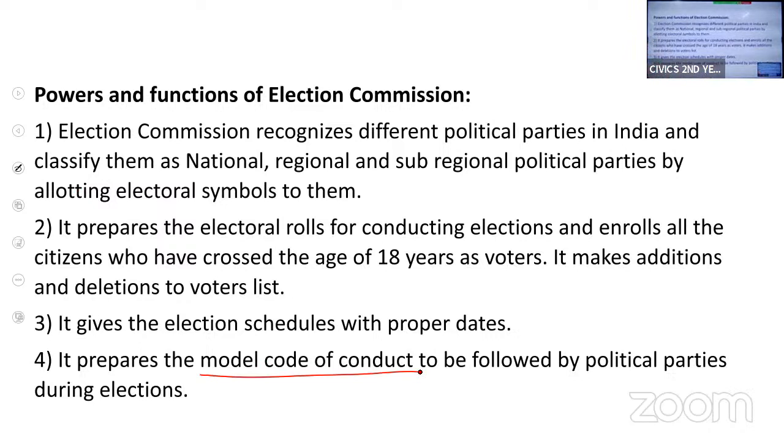This Model Code of Conduct is the guidelines or the instructions given to the political parties. It consists of do's and don'ts. What they should do during election and what they should not do during the elections. That is called as Model Code of Conduct. We'll discuss this Model Code of Conduct for 5 marks and again for 2 marks also.